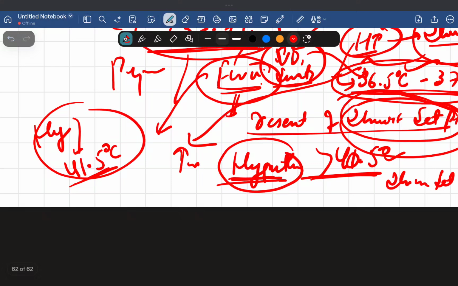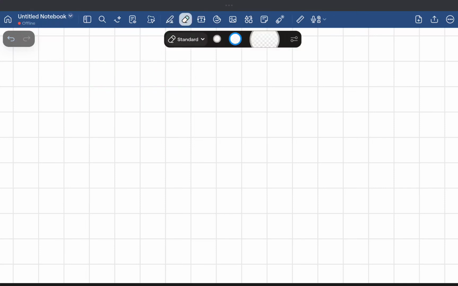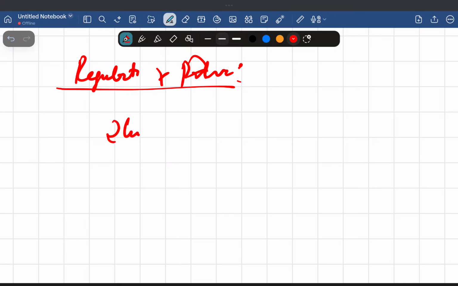Now what is the pathogenesis of the fever? Before talking about the pathogenesis, I should tell you the regulation of the fever. What is the regulation of the fever? On our skin we have peripheral thermoreceptors, which are simply thermoreceptors. And inside our body, we have the core receptors.